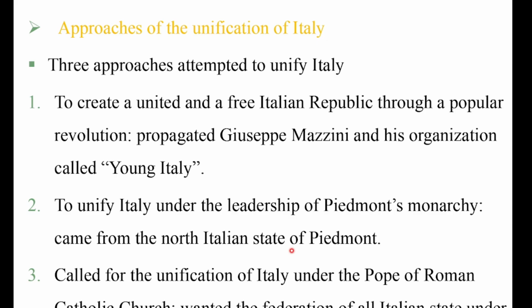The third approach called for unification of Italy under the Pope of the Roman Catholic Church, who wanted a federation of all Italian states under the papacy. These are the three important approaches to unification of Italy. From these approaches, the second approach, to unify Italy under the leadership of Piedmont's monarchy, got